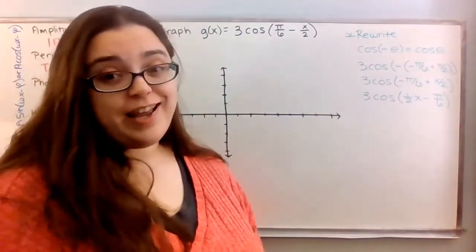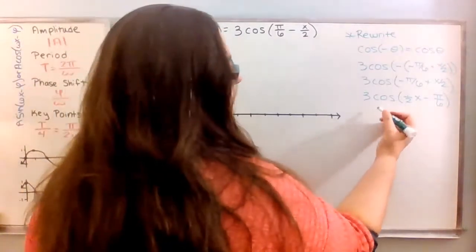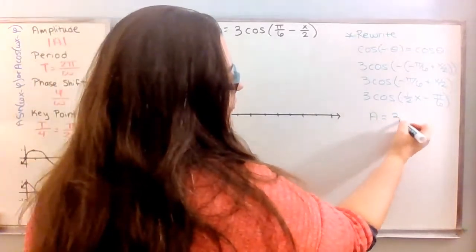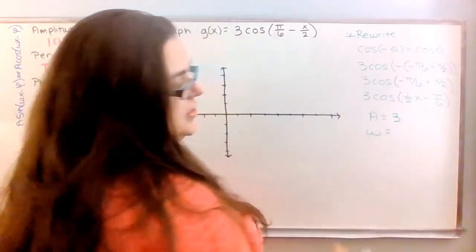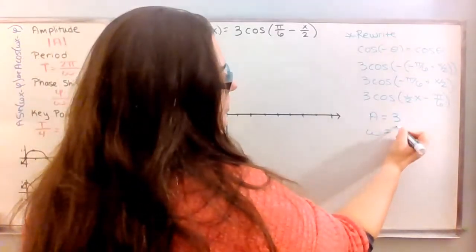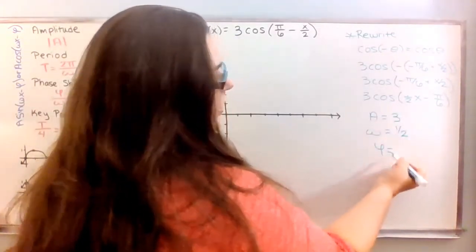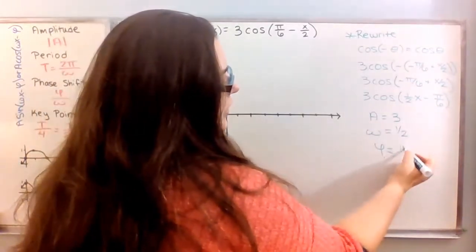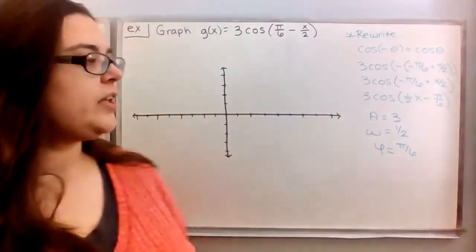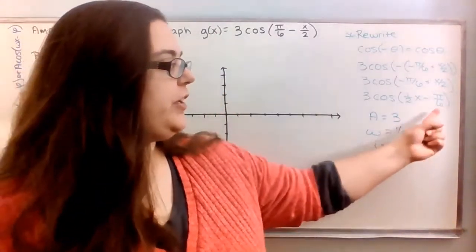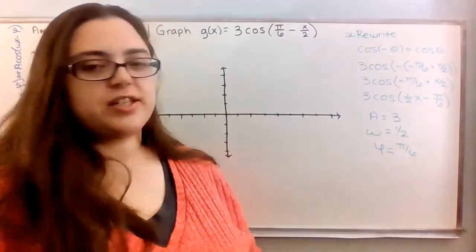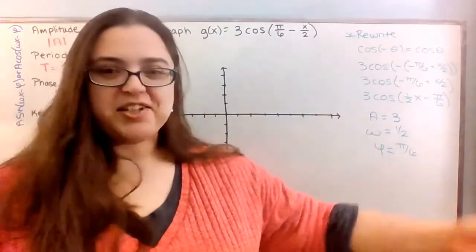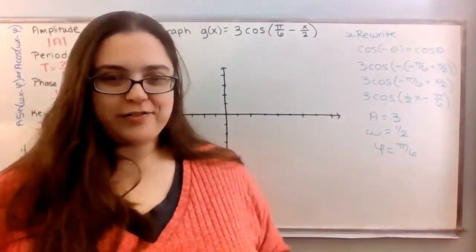So speaking of, let's find A, omega, and phi. So A is the coefficient of the whole function, so that's going to be 3. Omega is the positive coefficient of x, so that's 1/2. And phi is the value that we are subtracting. So we are subtracting pi over 6, so phi is pi over 6. Also remember that when you're identifying phi, you want to use the opposite sign that's being used in the parentheses, because horizontal transformations work the opposite the way we want them to, and that's going to be a problem that continues to plague us now and forever.